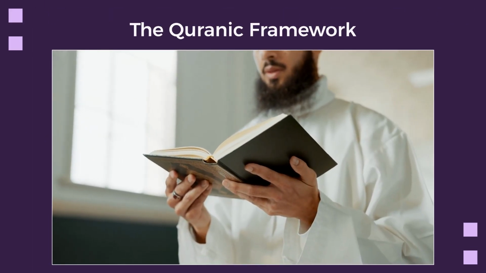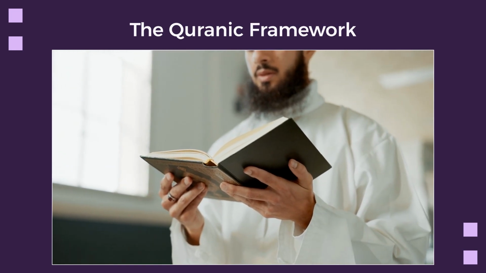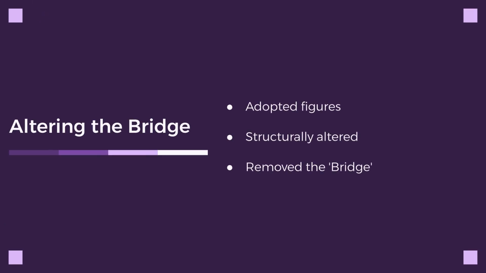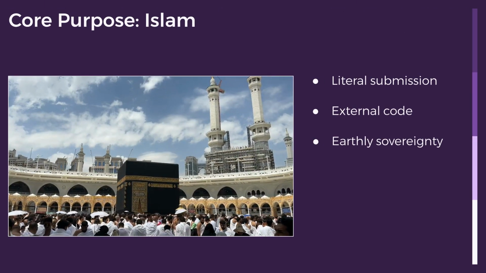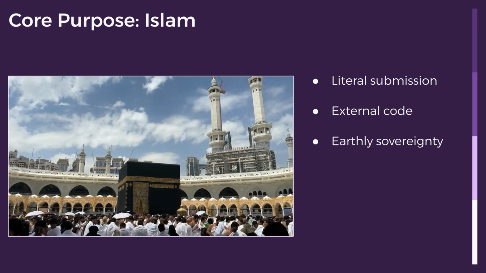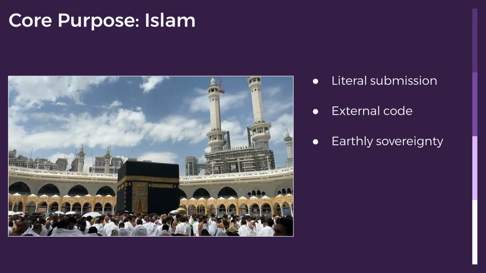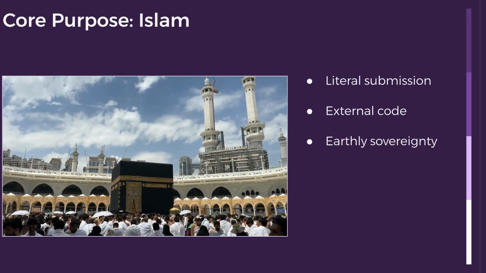Now, we examine the Quranic path. This framework operates as the path of submission. While it adopted certain biblical figures, the Quranic structure structurally altered them, specifically to remove the foundational 10D bridge concept. Its core purpose is literal Islam, submission to an external code. It substitutes internal transformation with external sovereignty.